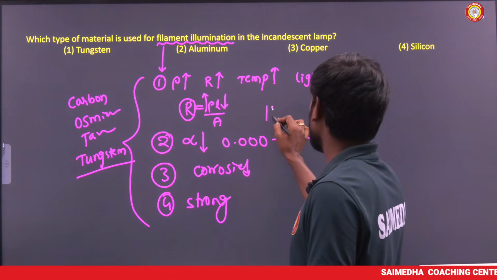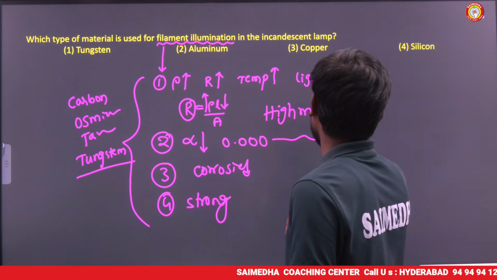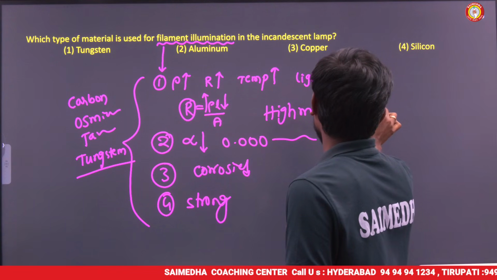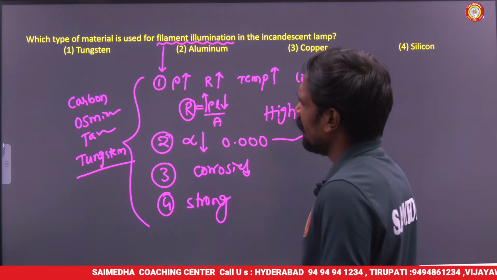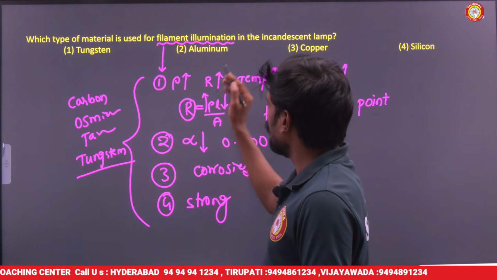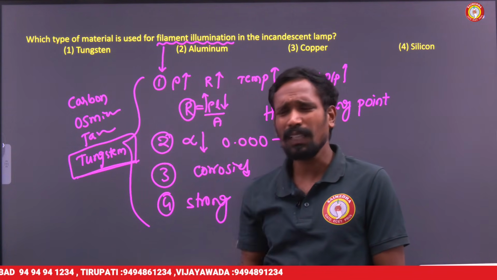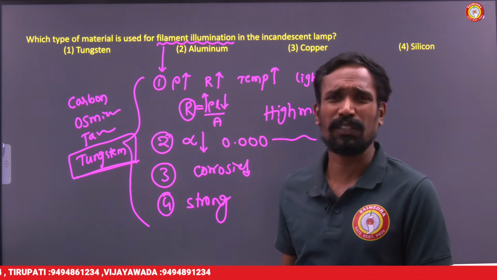High melting point, the highest melting point, the melting point should be very high. All these characteristics are followed by many materials, but for the given temperature range, tungsten is the best, having the least losses and good efficiency.